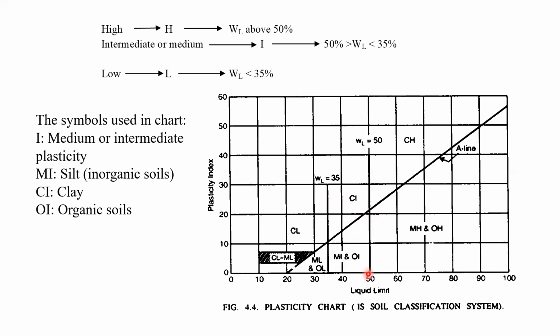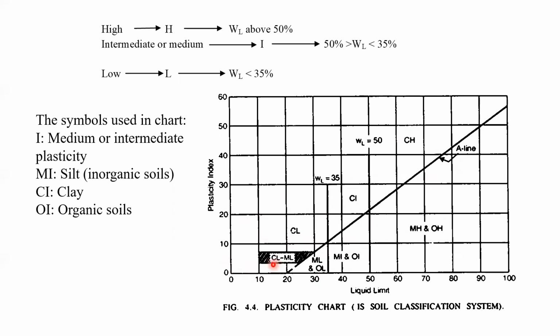Whereas more than 50%, it comes under the high plastic category, that's why H is incorporated in the symbols CH, MH, OH. Here CI, MI, OI, and here ML, OL and CL, because it is the low plastic category.